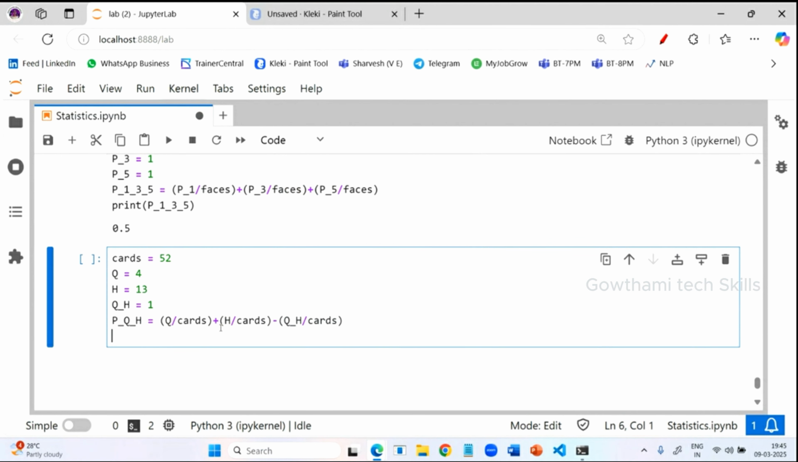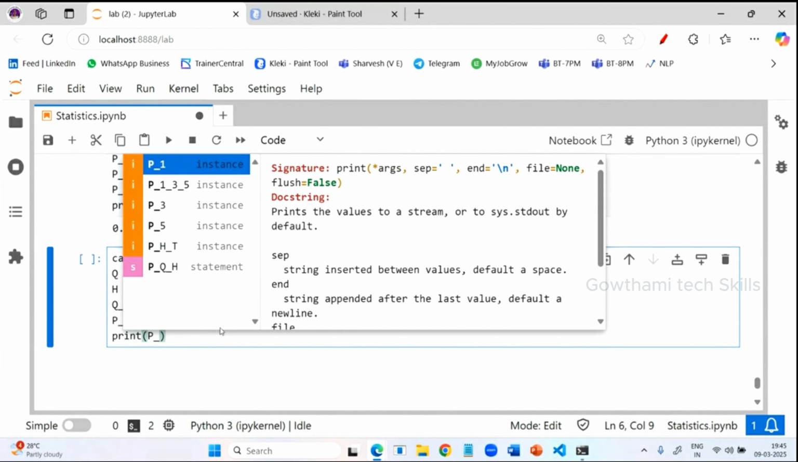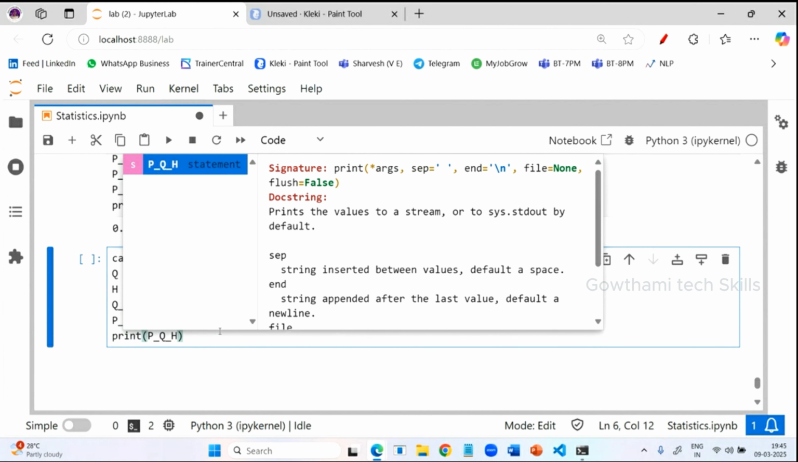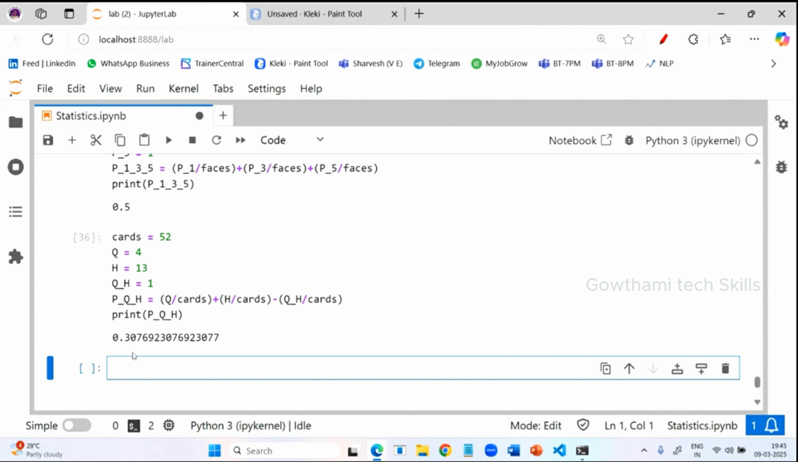Now try to print the probability of getting a queen or a heart. The chance is something like 0.376. This is the value we got. So this is how you can perform probability, the chance of getting a particular value. Understood? In the next session, we are going to see multiplication.